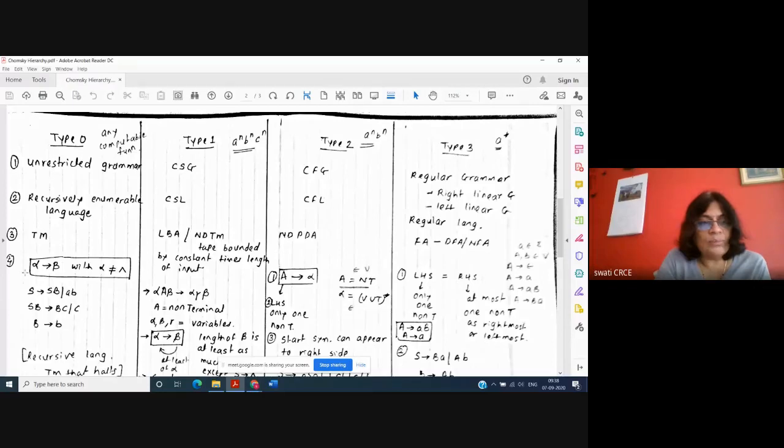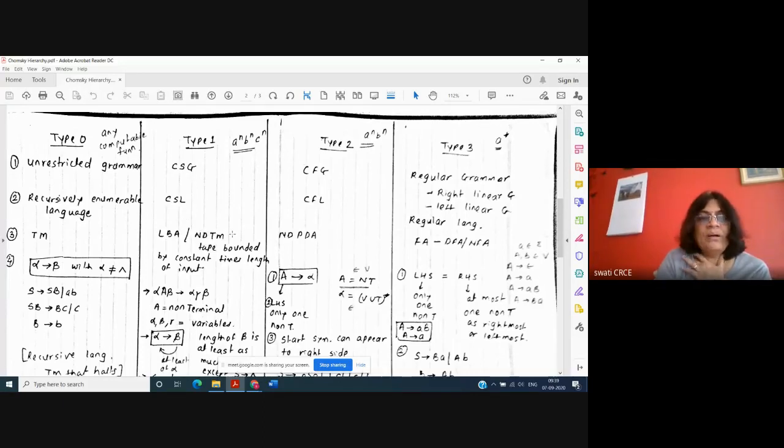Now the third point is about the machines. The machine for type 0 is the Turing machine. The machine for type 1 is a linear bounded automata, or another machine called a non-deterministic Turing machine.